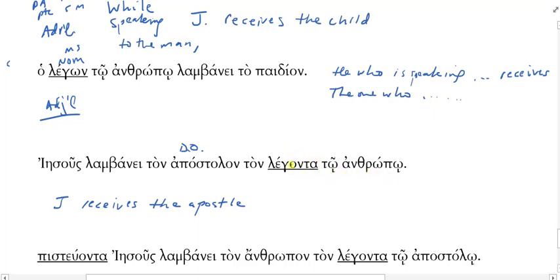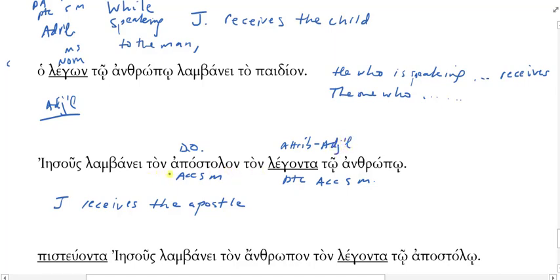Now I have ton legonta to anthropu. What case, gender, number is legonta, the participle? It's accusative, singular, masculine. What case, gender, number is ton apostolon? Accusative, singular, masculine. So do I have a participle next to a noun and agreeing with it in case, gender, and number? Yes. Does it have the article in front of it? Yes. And does the noun too? Yes. Then this is what kind of a participle? It's attributive adjectival, right? And it's telling me something about the apostle.